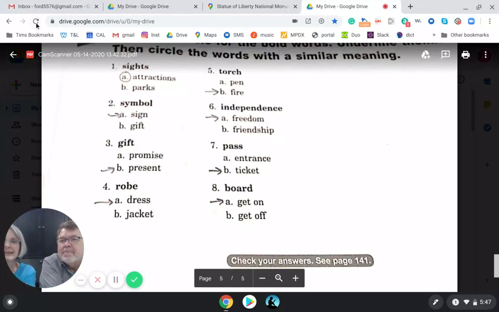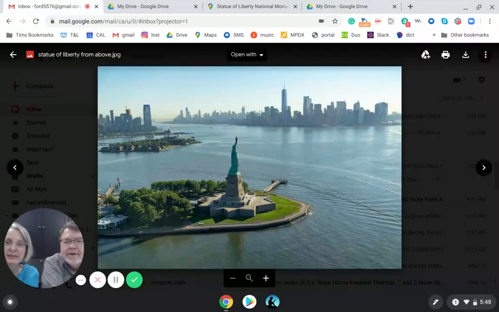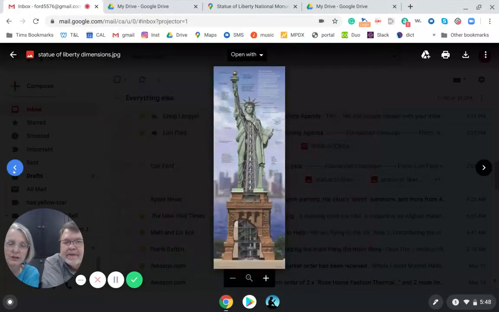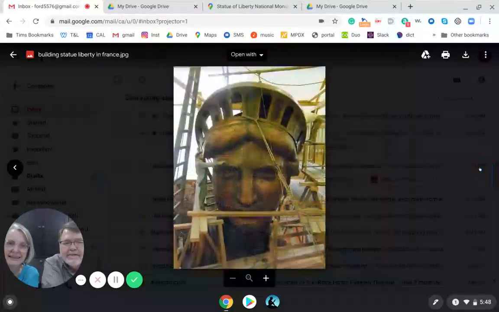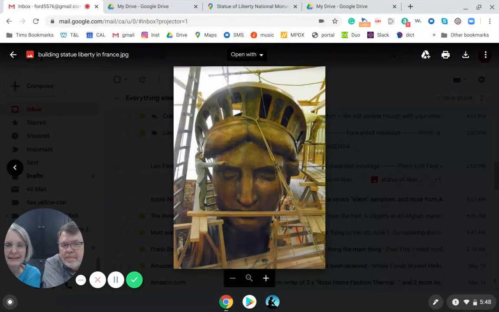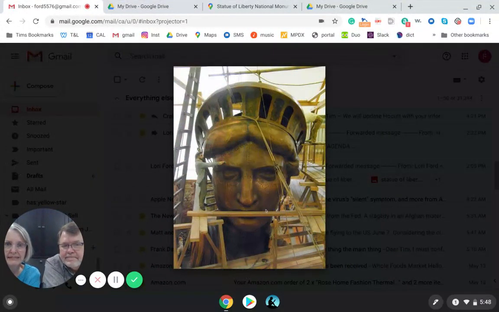So we have a couple other pictures we want to show you of the Statue of Liberty. You can see so many pictures if you choose to look on the internet. So this is the crown. Oh, let me go to the other crown picture first. This is the crown like it was being sent over from France. They were actually in France when this one was done, because they're constructing it there, building it.